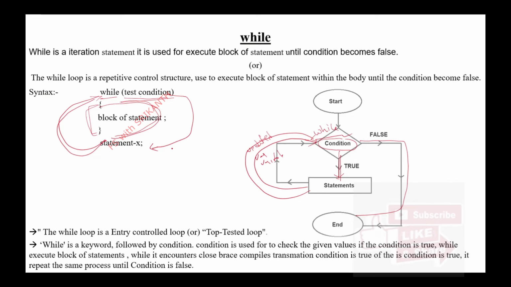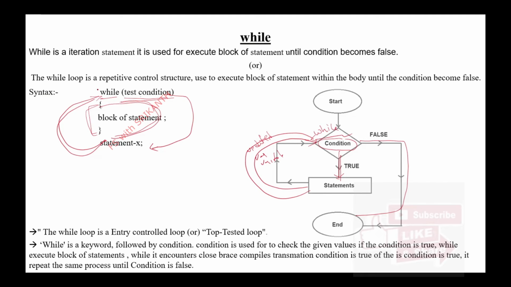Next we are learning do while. In a do while, it first executes the block of statements, then it checks the condition. We will learn that in the next topic. Right now, the while loop is an entry control loop. Entry control loop in the sense that initially it first checks, and only then it executes the block of statements. That is a while loop. Only if the condition is true does it execute the block of statements. If the condition is false, it never executes any statement. It is like if also. If its condition is true, it executes the block of statements. Otherwise, never.